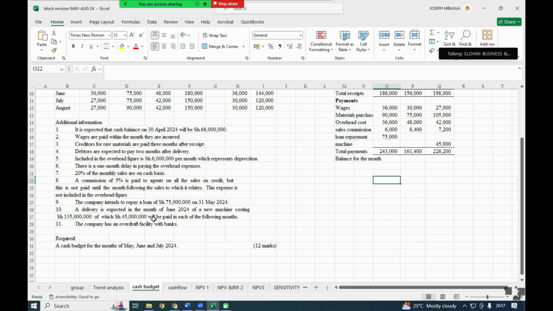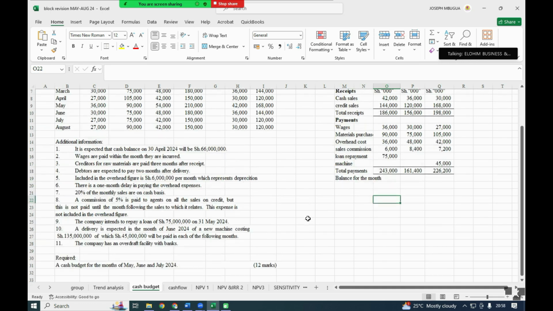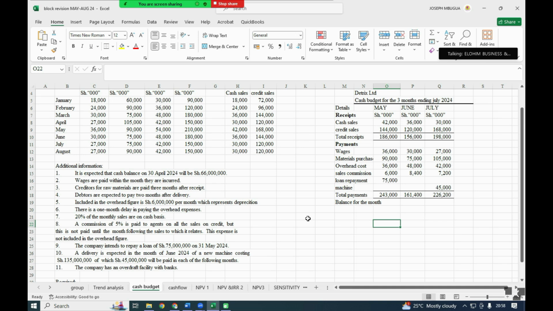The first payment will be paid after they have delivered. That is the assumption now, not before. We have not paid anything. They have not said whether we have paid so that we have a balance. They could indicate that we had a balance of 45, which now will be spread forward. But in this case, 45,000 will be paid in each of the following months. So each month we will be paying 45, 45, 45 for a period of 3 months. That is my understanding, not that we had paid anything concerning that machine.